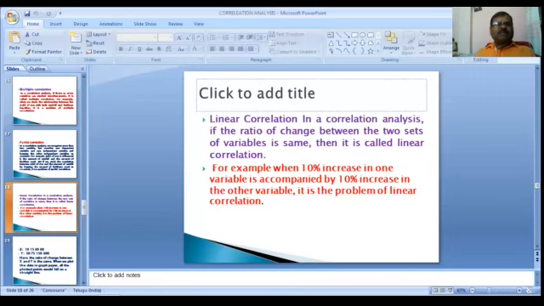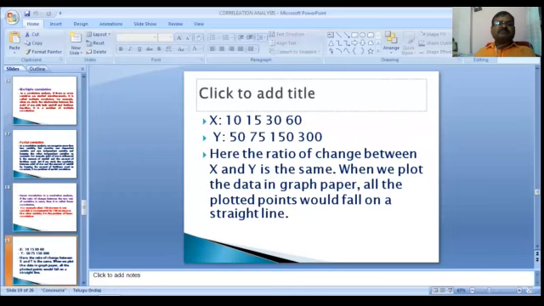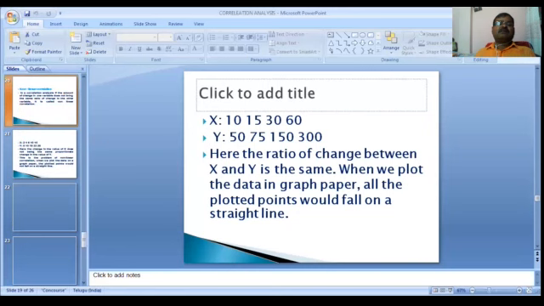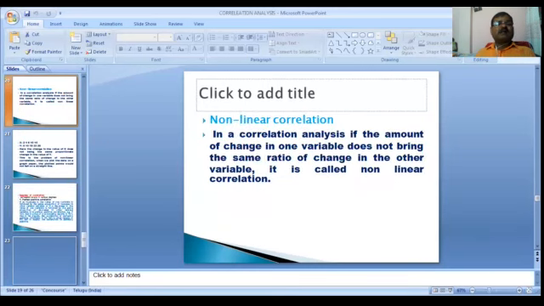Okay, what is a non-linear correlation? That is the next one. First, this is the example. For example, x: 10, 15, 30, 60; y: 50, 75, 150, 300. Here, the ratio of change between x and y is the same. When we plot the data on graph paper, all the plotted points would fall on a straight line. That is an example of linear correlation.